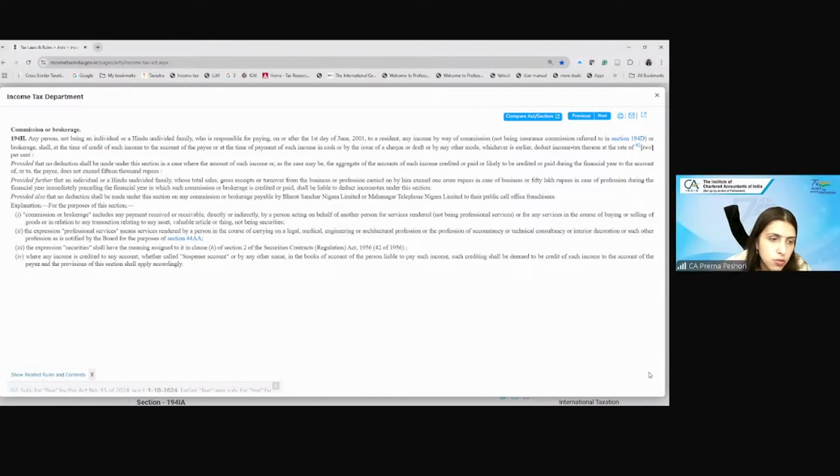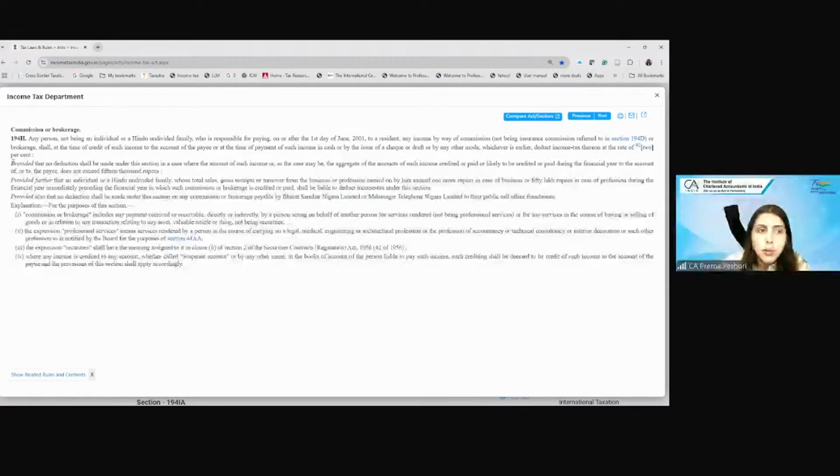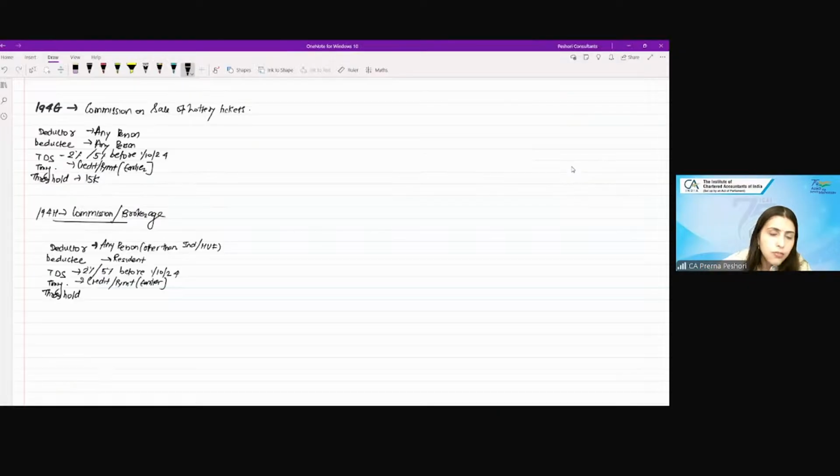So here also you have to write 2% or 5% before 1/10/24. Provided of income which are credited. So the threshold here is rupees 15,000.